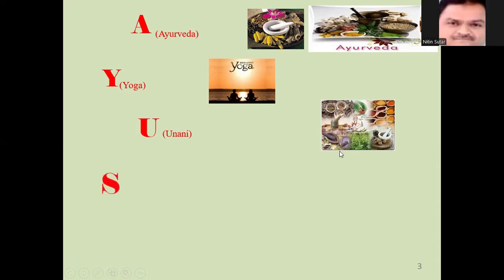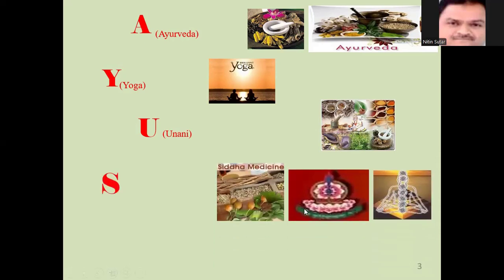Then S stands for the Siddha system of medicine. Here there are five central points, where stimulation of these particular points enhances the immune power as well as concentration.